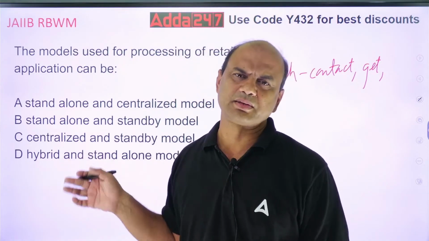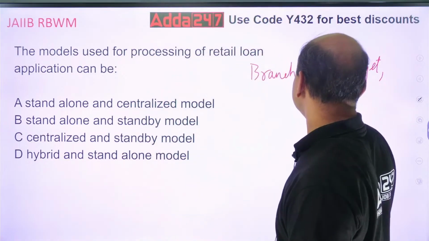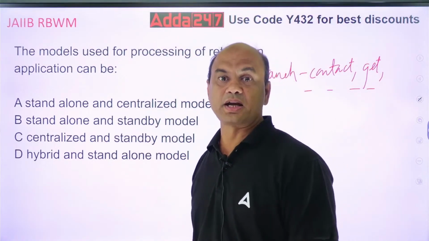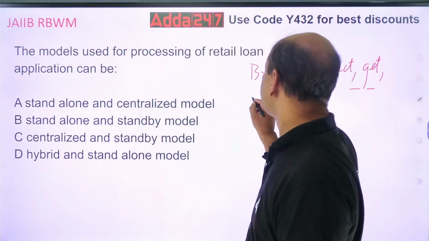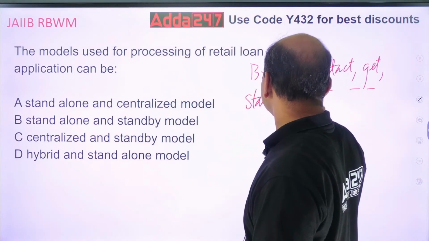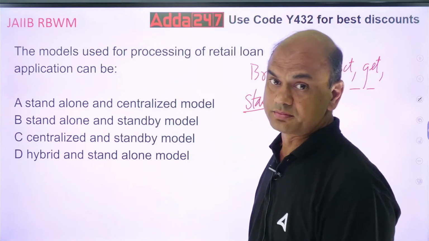All these things go on in the branch up to monitoring. This is known as standalone processing. Standalone means everything is done at the branch level.